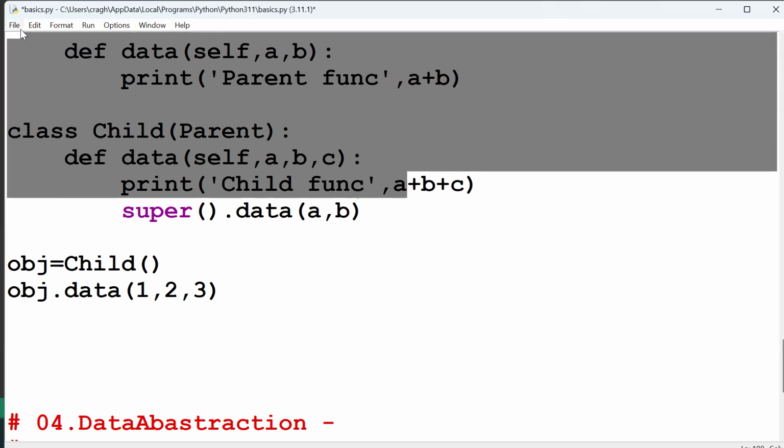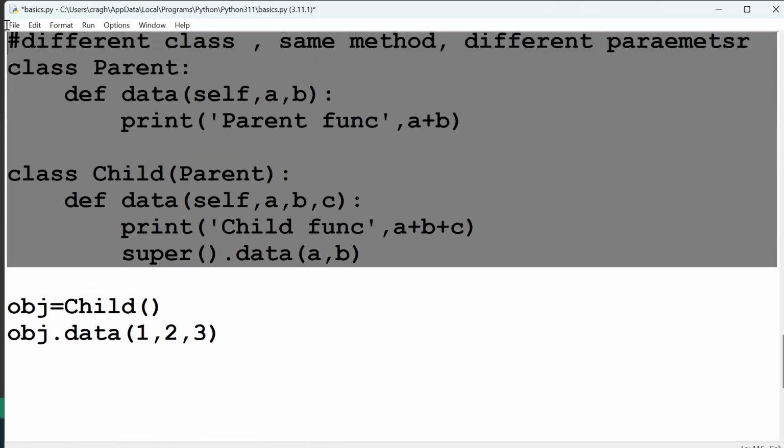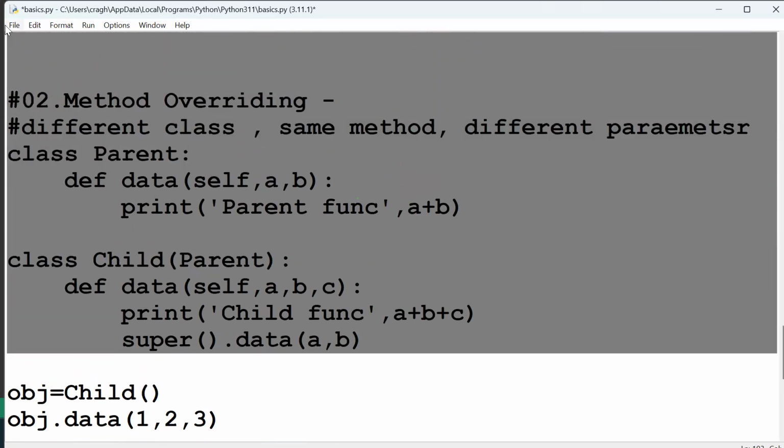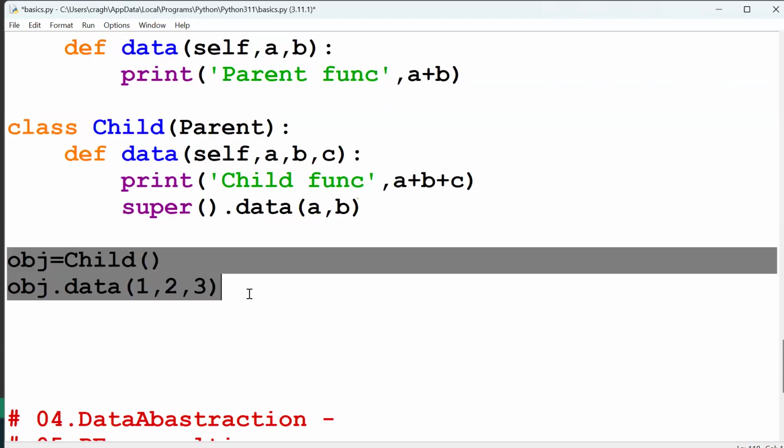Access modifiers, private, public. We only have to show the users the objects part, only these two lines.